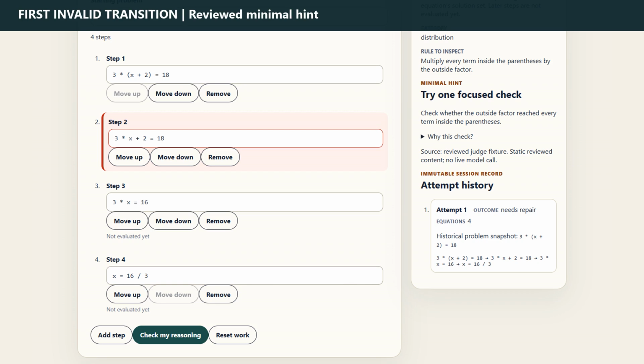The validator identifies distribution as the relevant category, explains that the outside factor must reach every term, and deliberately leaves later steps unevaluated. The small hint asks one focused question without revealing the answer. It is labeled as a review judge fixture and static content, with no live model call.